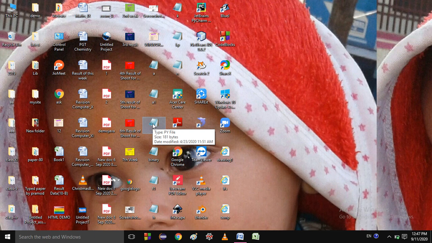Okay, so how will you do it? Open the location that contains the file or folder you want to copy, and click the file or folder you want to copy. On the Home tab, in the Clipboard group, click the Copy button.